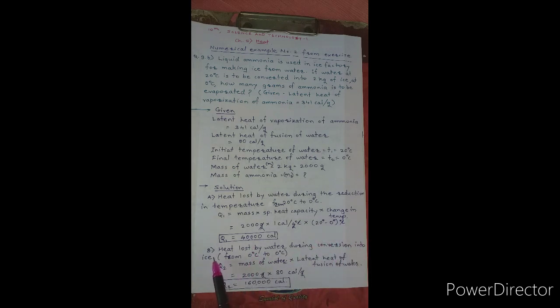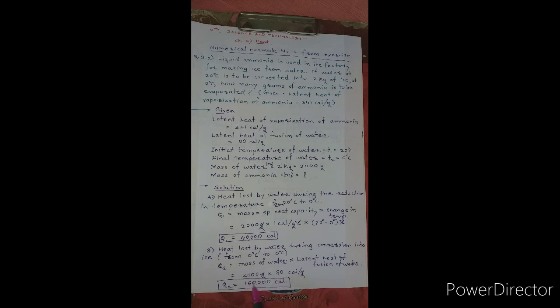Now the next part is again heat lost by the water at 0 degree Celsius, and when it is converted into the ice at 0 degrees Celsius only, we will calculate that heat. Therefore, Q2 is equal to mass of that water at 0 degrees Celsius into latent heat of fusion of water. Therefore, 2000 gram into 80 calories per gram.